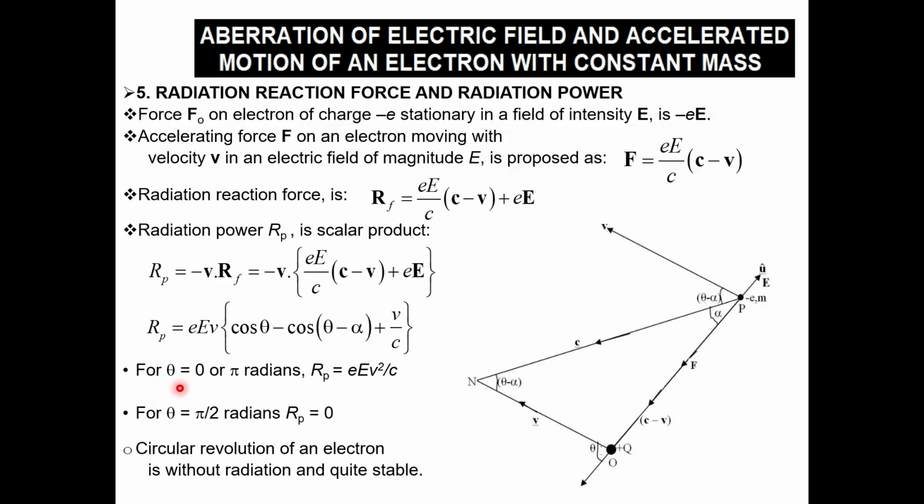If theta is equal to 0, that is, if it is moving along the field or against the field, the radiation power is given by this equation, EeV squared over C. If theta is 90 degrees, pi over 2 radians, the radiation power is 0.